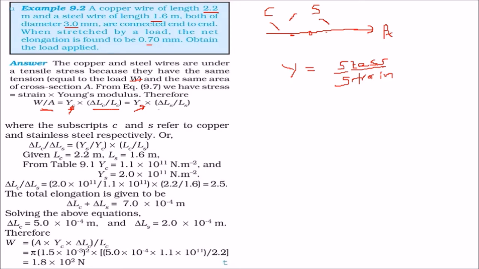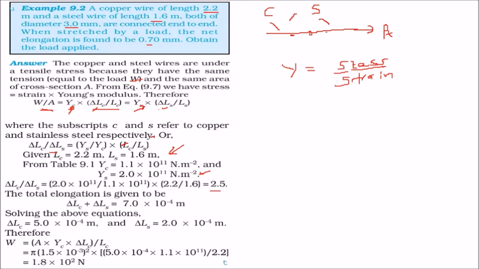When we equate these two, we can get delta LC by delta LS. We'll take this and this on the one side, others on the right hand side, and we know the values. LC we know, LS we know, and from the table we can always find out the Young modulus of C and S. So we'll put this value and we find out this delta LC by delta LS as 2.5.